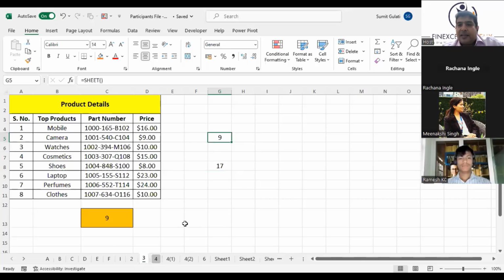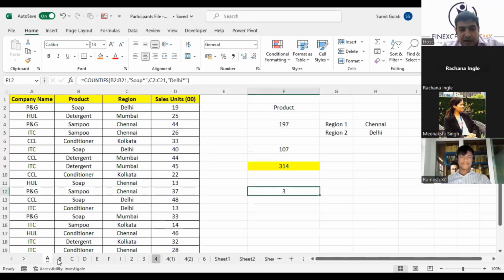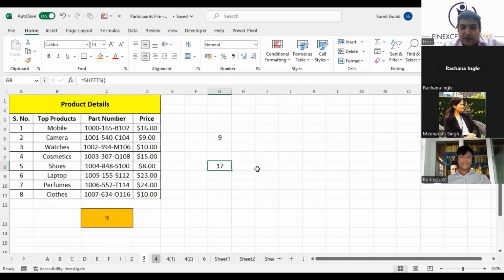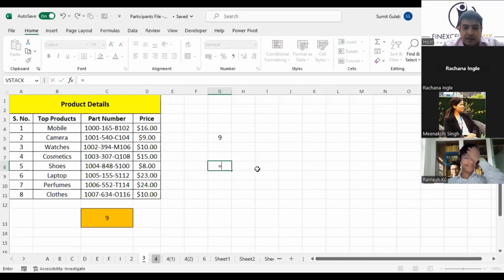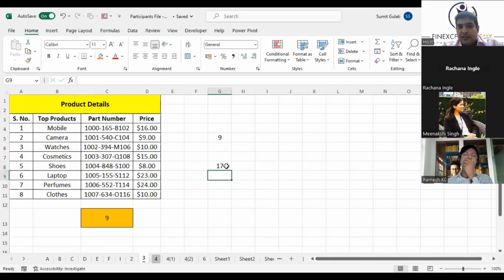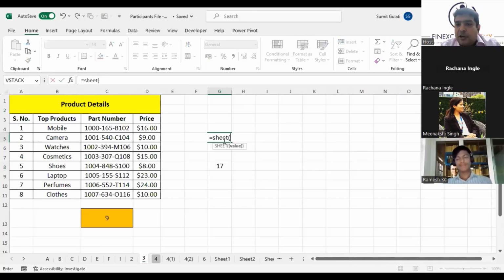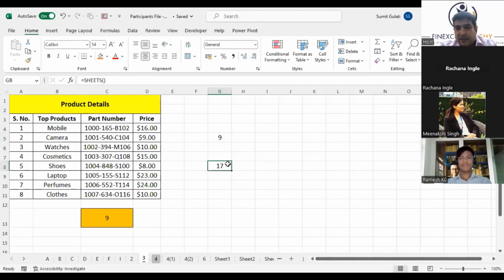Okay, what I am saying is, if I give you a lot of sheets and allocate some sheets to you, and I ask you how many sheets have been allocated, we try to count 1, 2, 3, 4. What I'm saying is, don't do that. Just type equals SHEETS, open the bracket and close the bracket to tell you how many sheets are there in your workbook. Second, if I ask you out of 17, on which sheet you are working right now, just type SHEET, open the bracket and close the bracket and press enter. You will say I'm working on the 9th sheet of the 17 which are allocated to me. HLOOKUP is something different. Aryan probably will not be able to take it right now, but it will help you understand that. Okay.